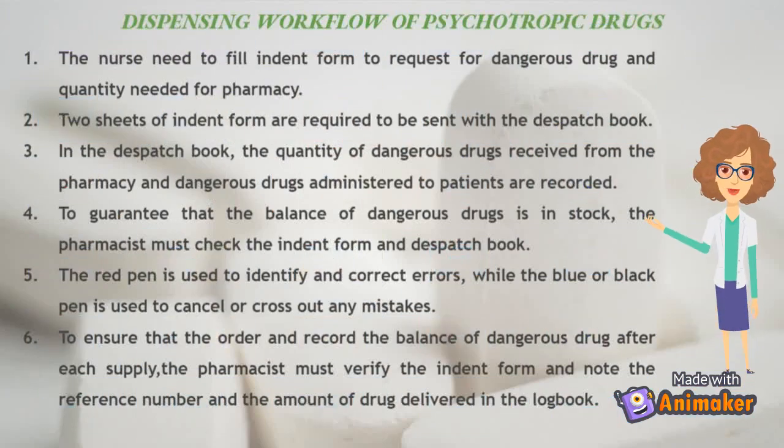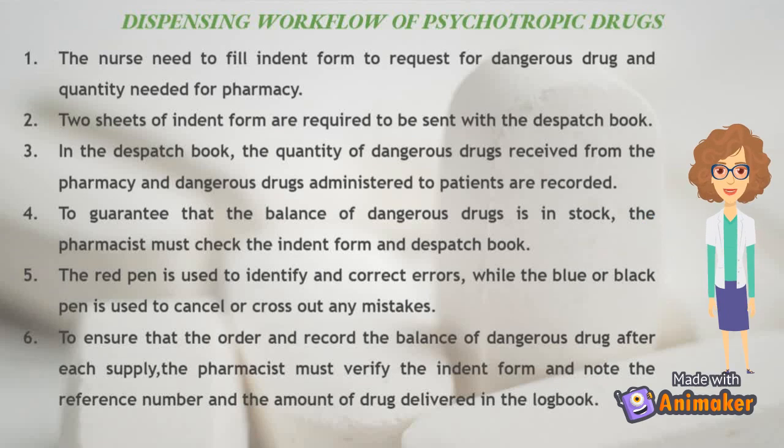Dispensing workflow. First, the staff nurse needs to fill in the indent form to request dangerous drugs and the quantity needed from the pharmacy. Two sheets of indent form are required to be sent with the dispatch book. In the dispatch book, the quantity of dangerous drugs received from the pharmacy and dangerous drugs administered to patients are recorded. To guarantee that the balance of dangerous drugs is in stock, the pharmacist must check the indent form and dispatch book. The red pen is used to identify and correct errors, while the blue or black pen is used to cancel or cross out any mistakes.